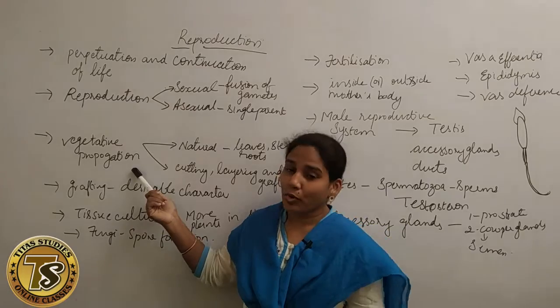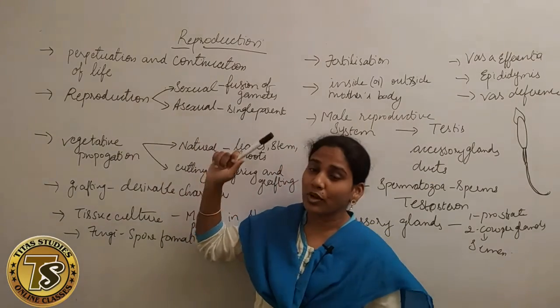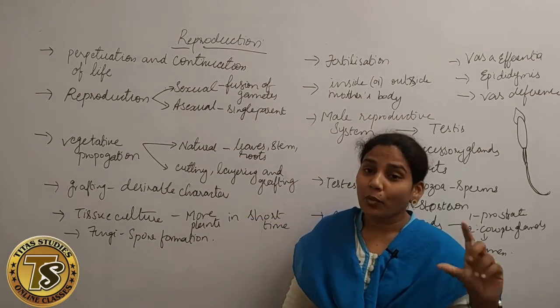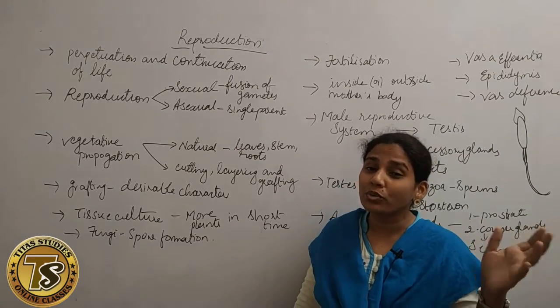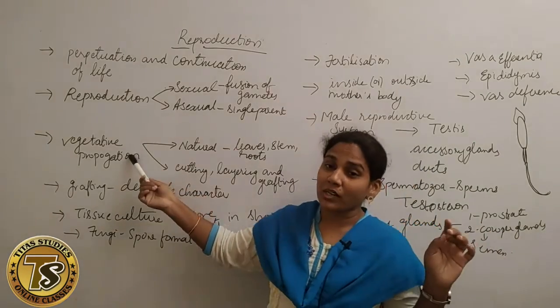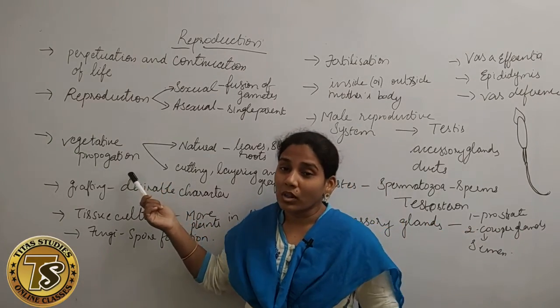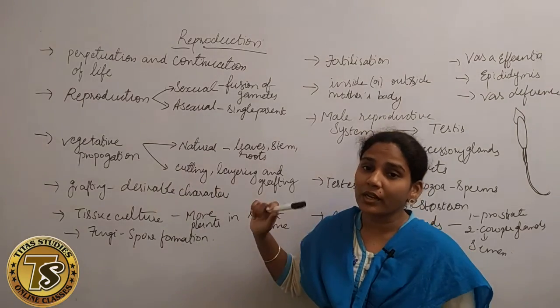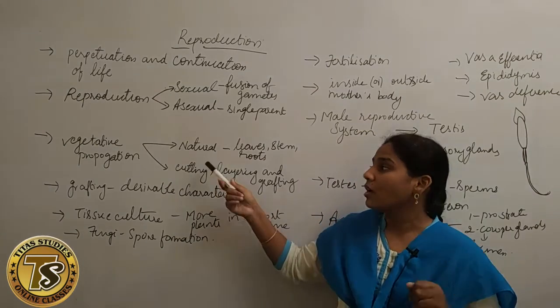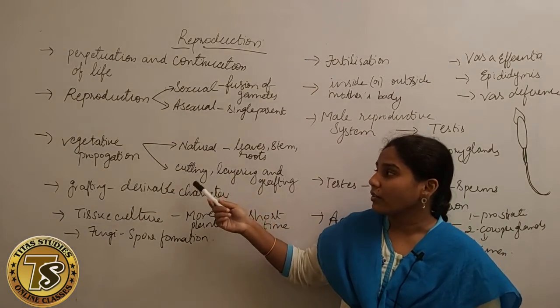Next comes vegetative propagation. This comes under asexual reproduction. Propagation means producing new things by the vegetative parts of a plant. We call this vegetative propagation. It is divided into two types, natural and artificial.